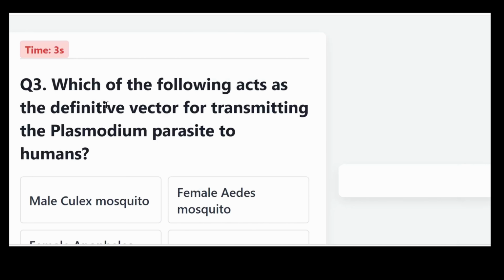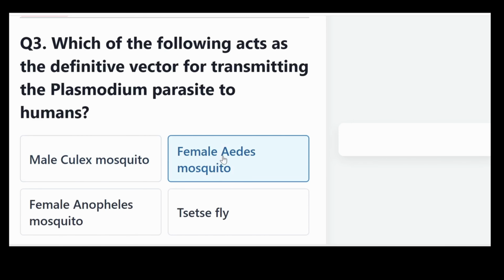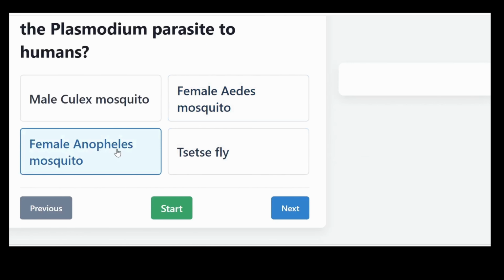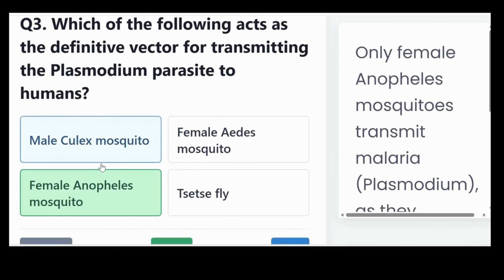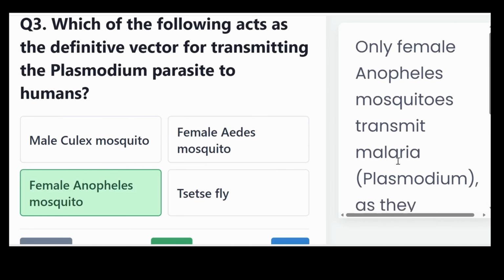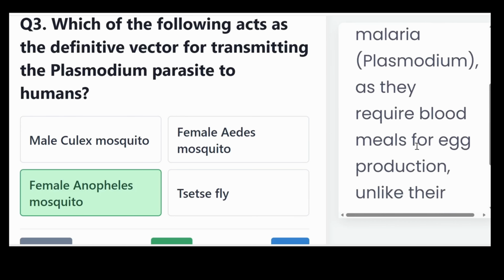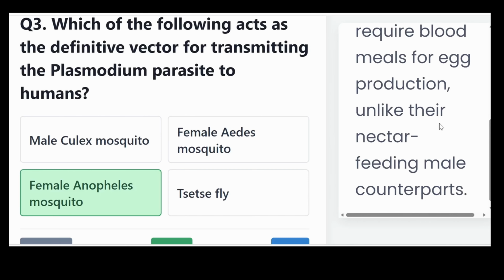Which of the following acts as the definitive vector for transmitting the Plasmodium parasite to humans? Is it male Culex mosquito, female Aedes mosquito, female Anopheles mosquito, or tsetse fly? The correct answer: female Anopheles mosquito. Only the female Anopheles mosquito transmits malaria, that is Plasmodium, as they require a blood meal for egg production, unlike their nectar-feeding